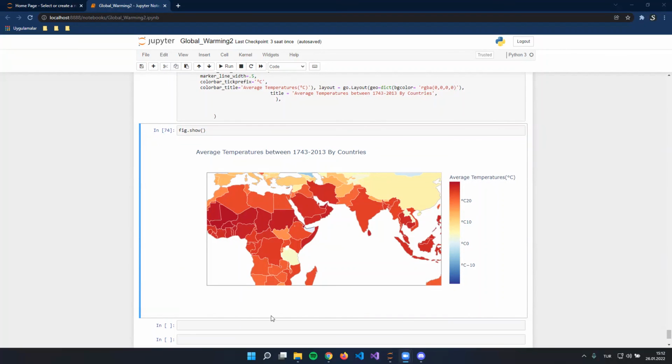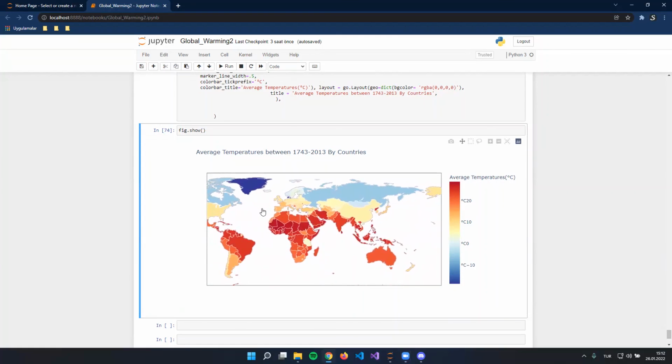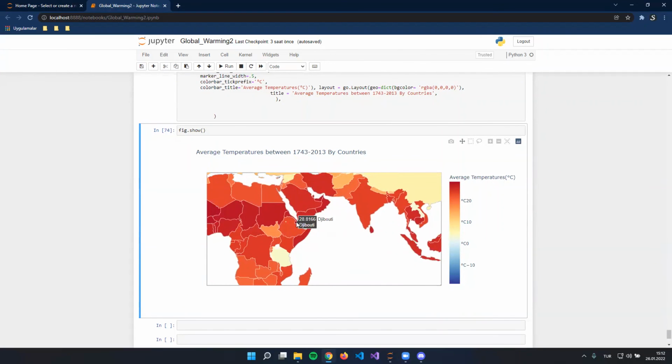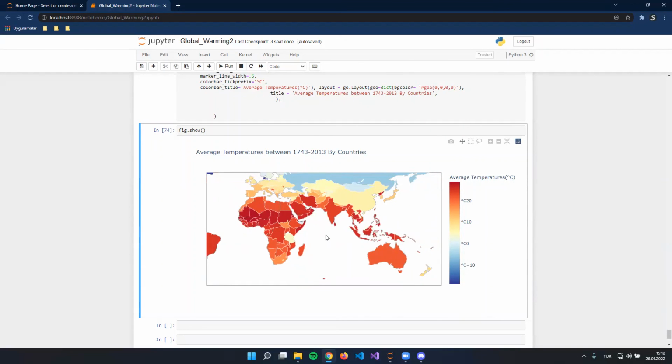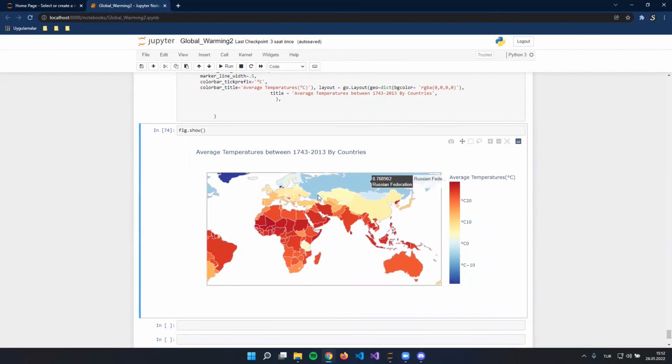The colors from blue to red show the increasing temperature values, and according to this figure, Greenland has the lowest temperature among other countries, minus 18.58 degrees Celsius, and Djibouti has the highest at 28 degrees Celsius. These are average land temperature values by the years between 1714 and 2013.